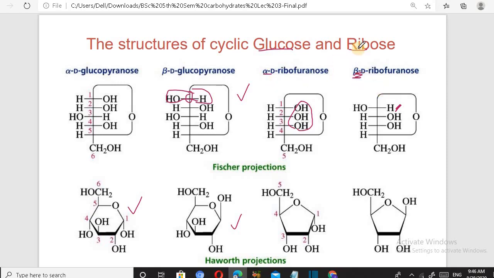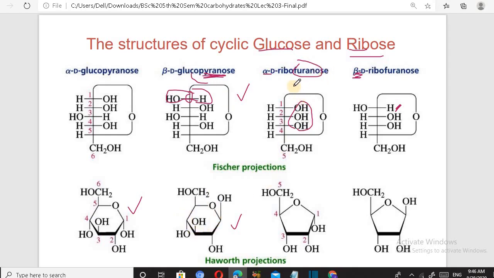So these are the structures of ribose, and these are furanose structures, and these are pyranose structures. What is the difference between furanose and pyranose structures? We have already done this. In pyranose, the structure resembles pyran, in which six atoms are present in a ring: one is oxygen, and the other five are carbon.